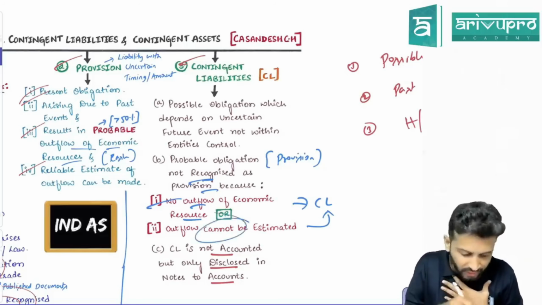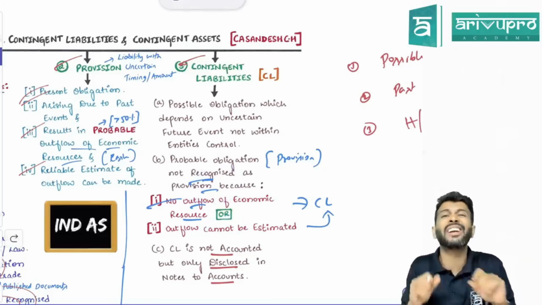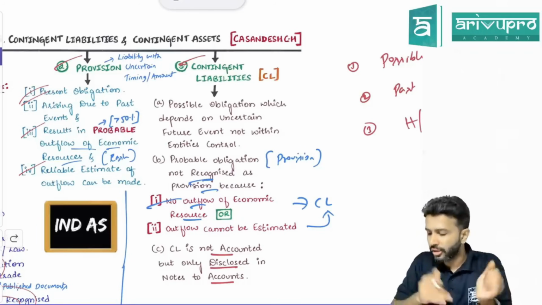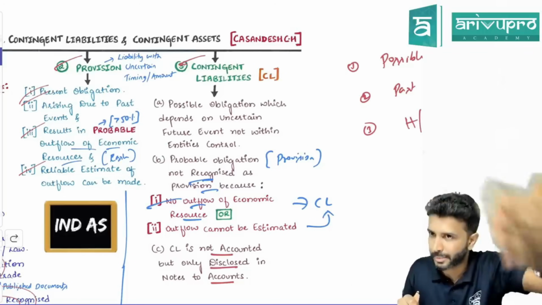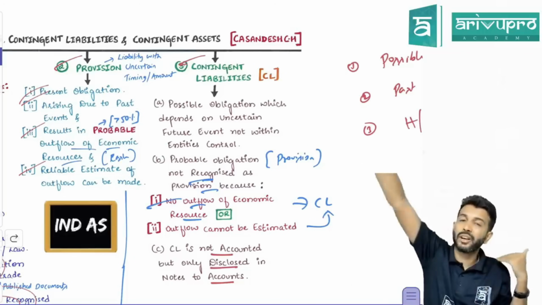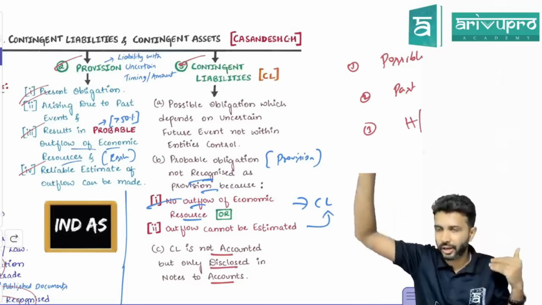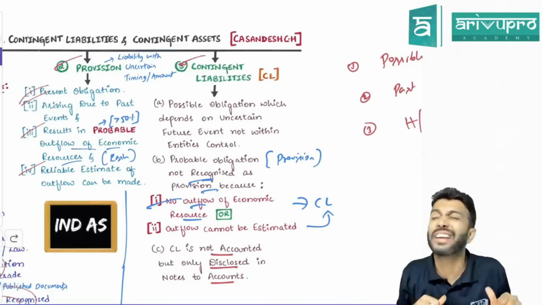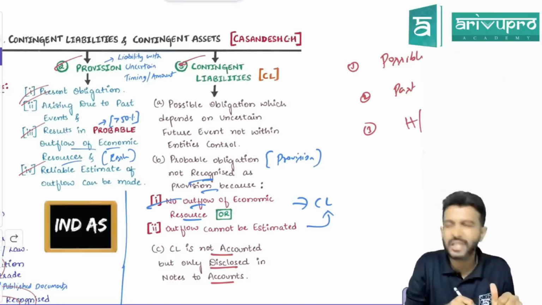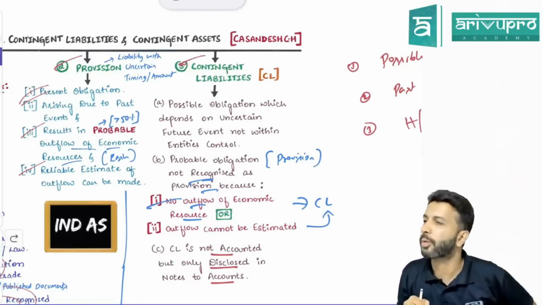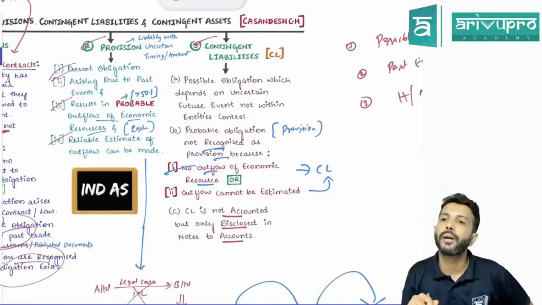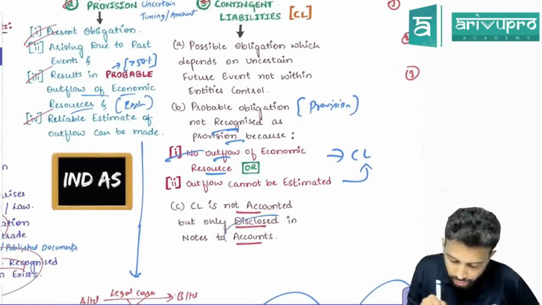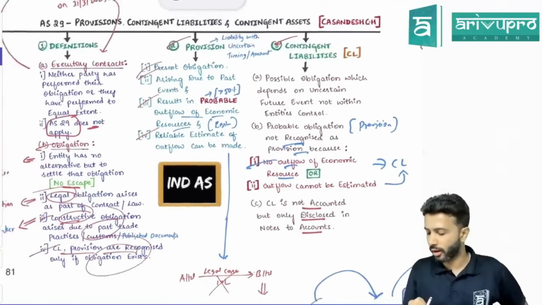So can I reliably estimate the outflow? No, or a little difficult? A little difficult. In majority of circumstances, you can estimate the outflow. But in some cases, if the case goes on for many years back, it may be a little difficult to estimate. If you're not able to estimate the outflow, you cannot recognize a provision. In that case also, you will disclose a contingent liability. Understood? A contingent liability is not accounted, but only disclosed in notes to accounts.